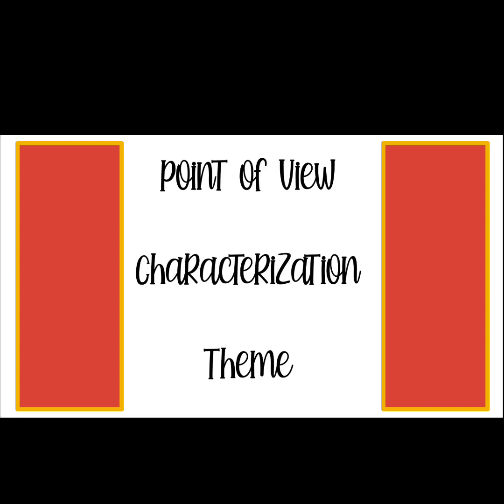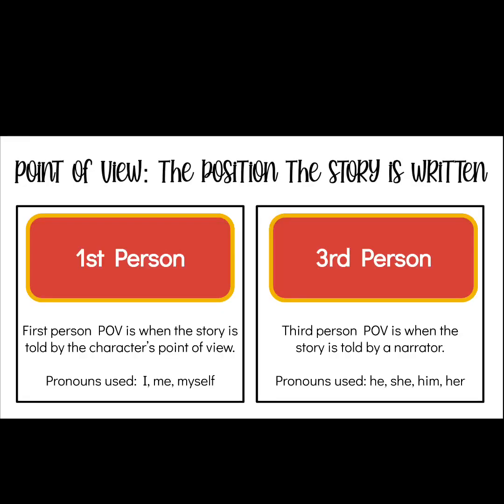Today we are going to focus on three separate story elements: point of view, characterization, and theme. First up, we're going to talk about point of view. Point of view is the position the story is written in. And there are two main types that we will discuss this year: first person and third person.